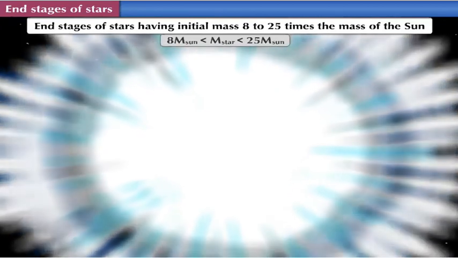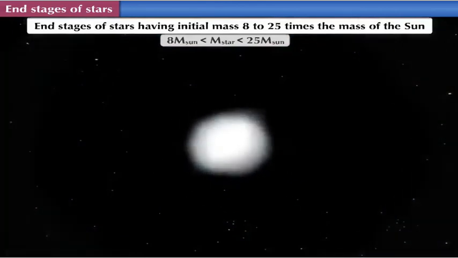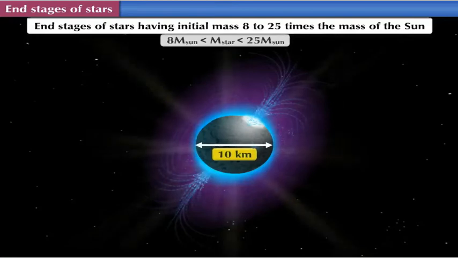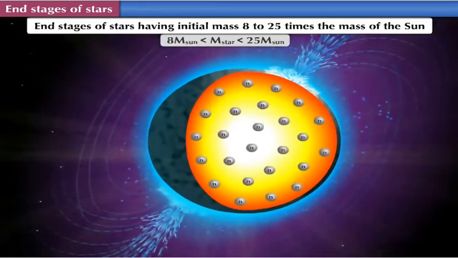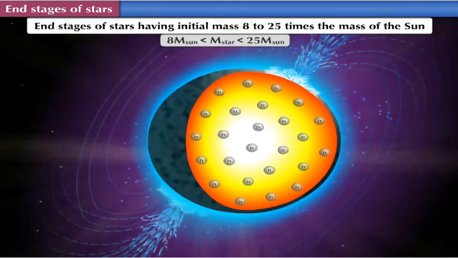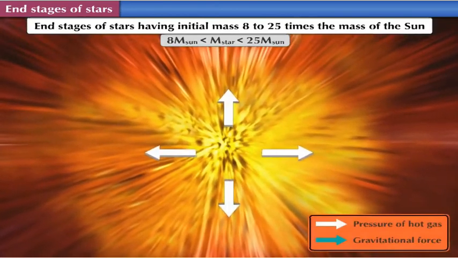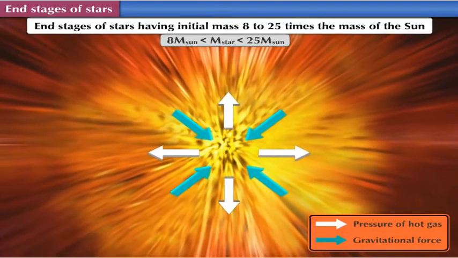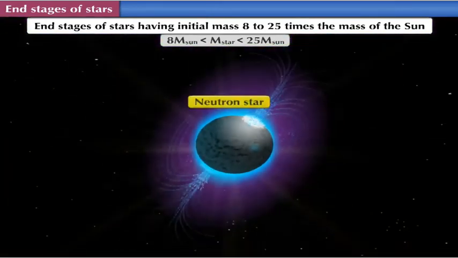The central portion, which is left behind after the explosion, contracts, and its size becomes as small as about 10 kilometers. In this state, the stars are completely made up of neutrons, and they are called neutron stars. The pressure of these neutrons is independent of the temperature and is capable of balancing the gravitational force thereafter. Neutron star is the end stage of these stars.